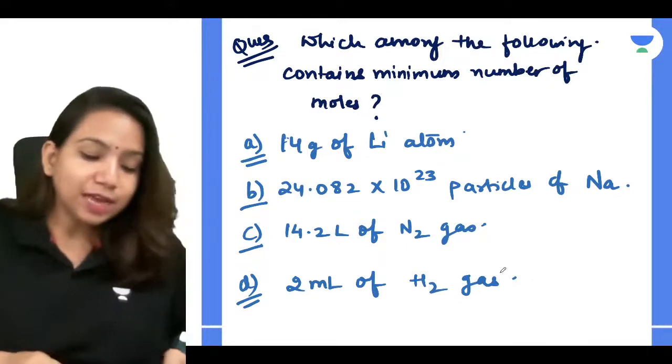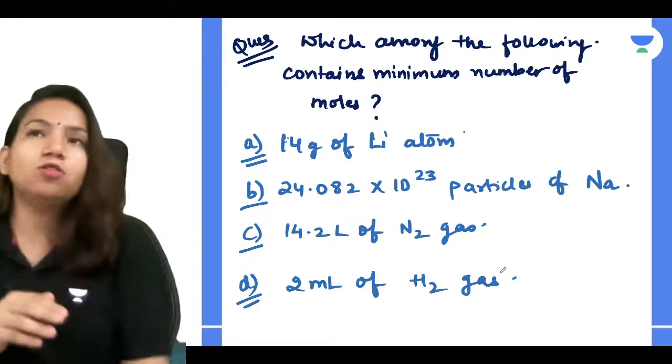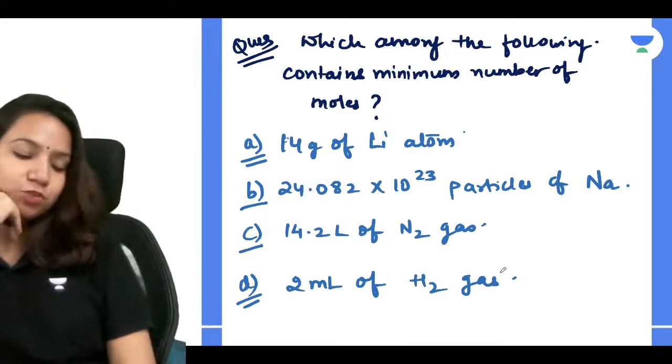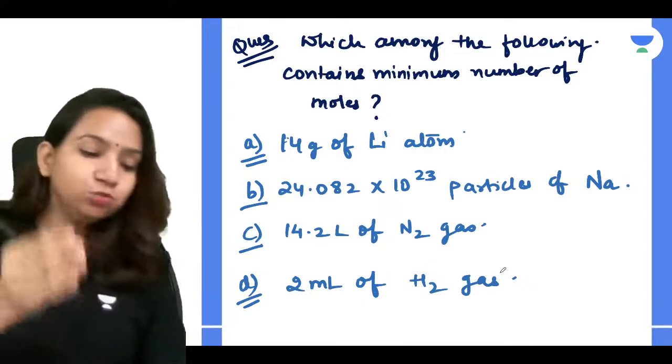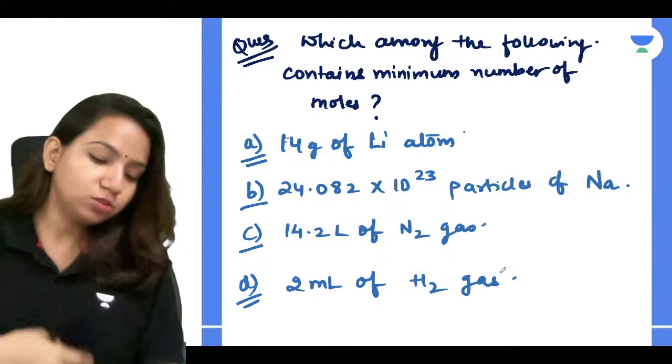Everyone, and I can bet that without even solving also you can get to know which one is going to be the correct answer. So you can find it out.